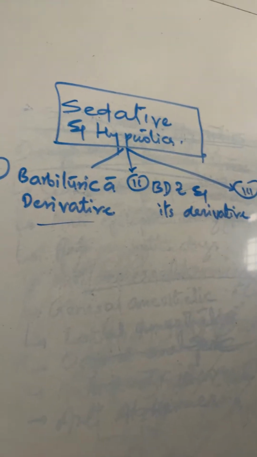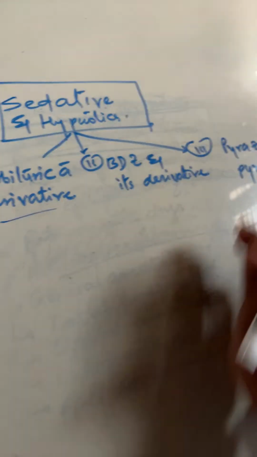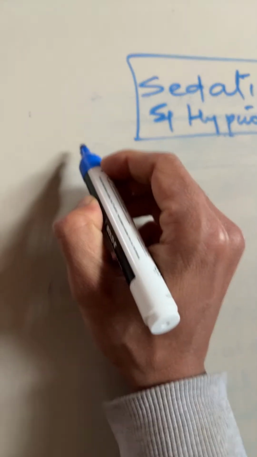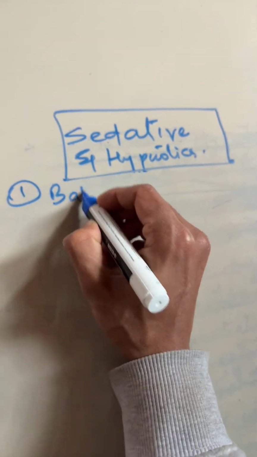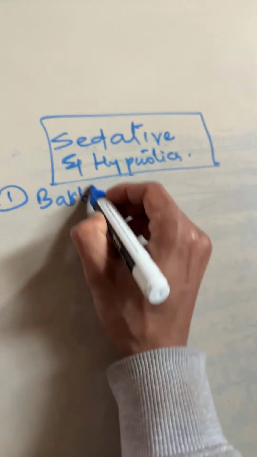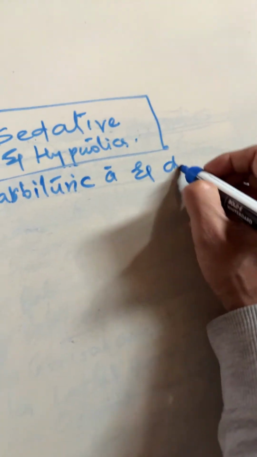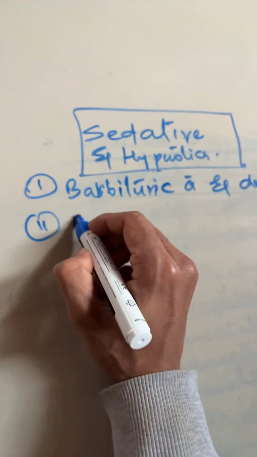Okay, next, I think it will be better if I write from top to bottom like this. Number one, barbituric acid and derivative. Number two, BDZ.